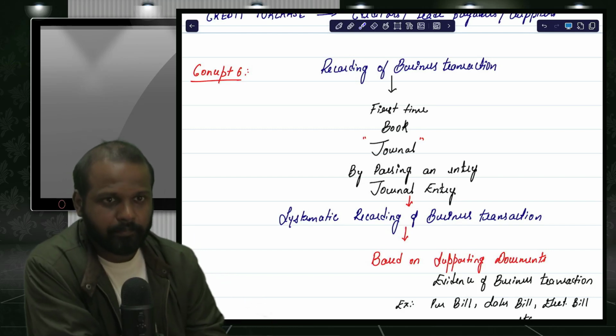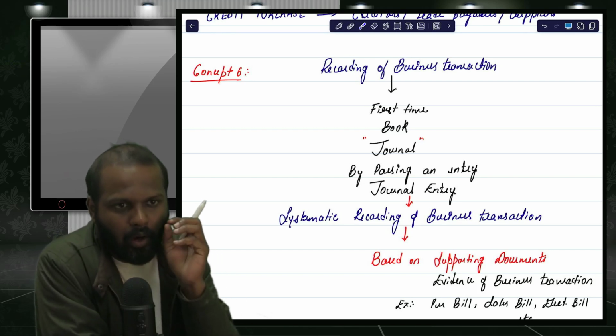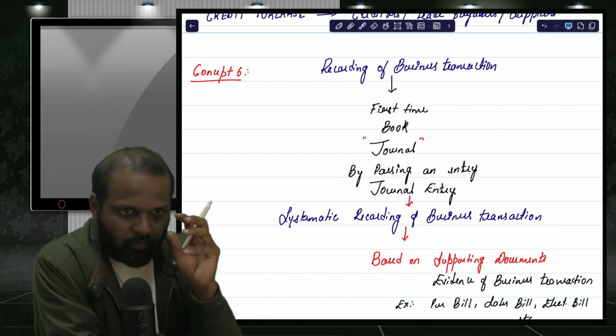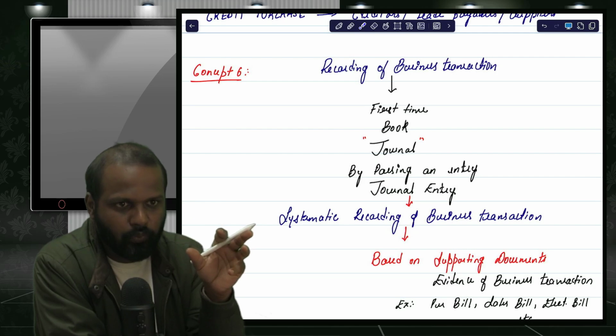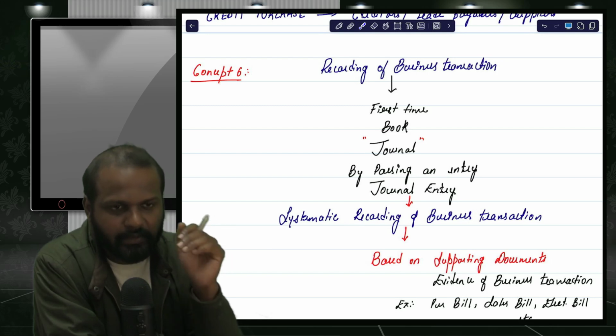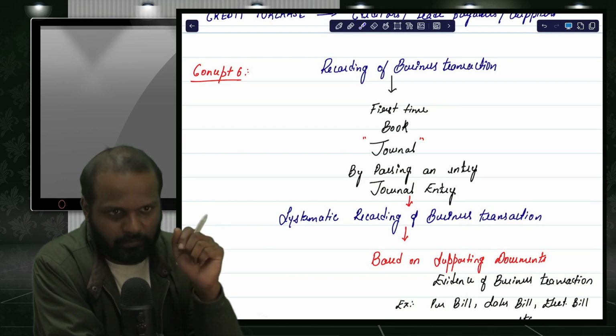Hello everyone. So now we are going to discuss how to do the recording of business transactions. Sale of goods, purchase of goods, shop rent paid, electric charges paid. All these are business transactions. So we need to record them in the books of accounts.